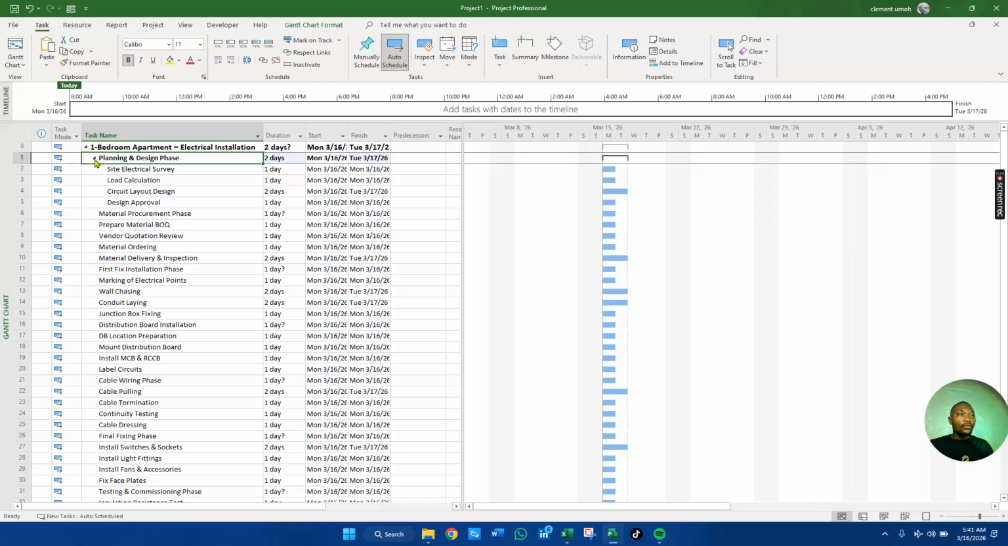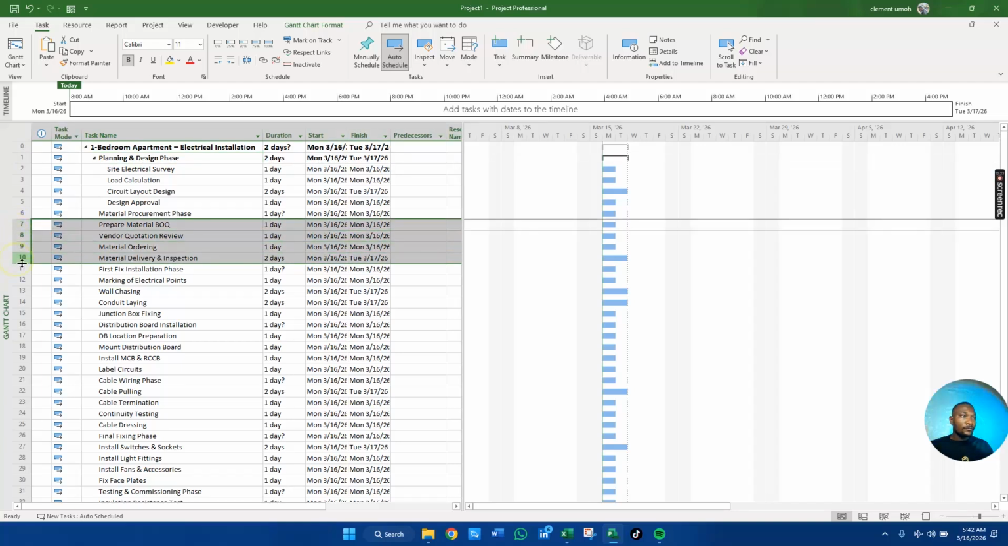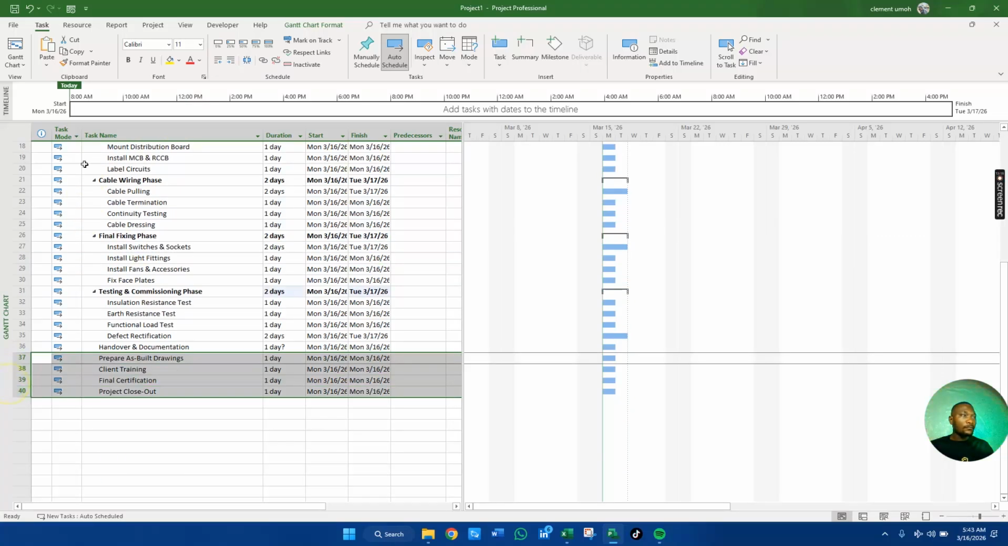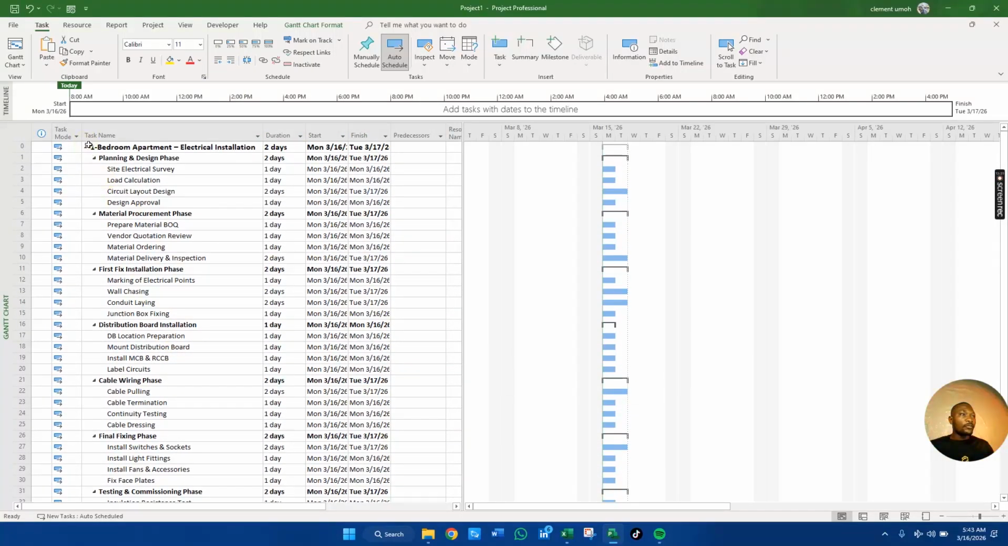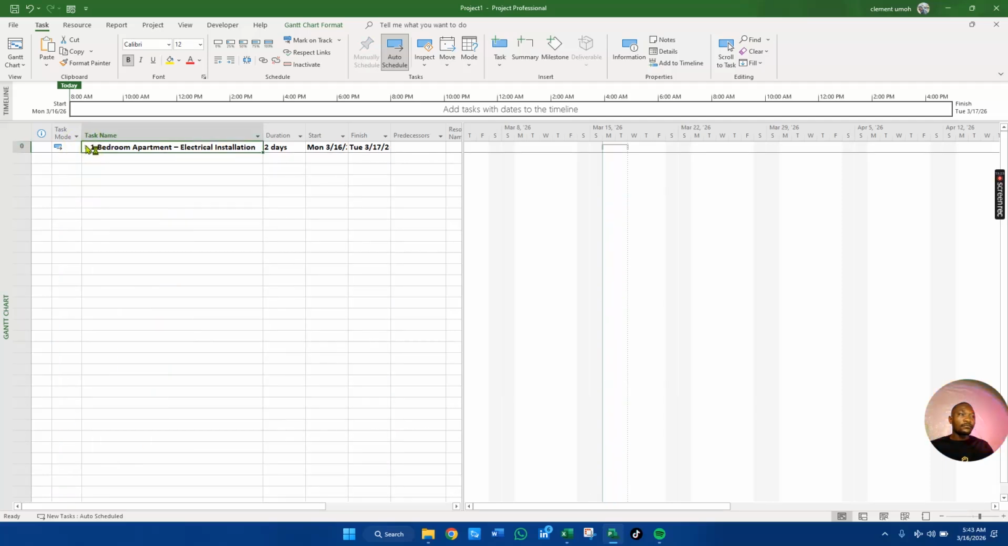So if we click this particular place, everything here will close. Okay, so from the site electrical survey to the design approval will close. All right, so then you go to our next one, go to our other 4. You also indent. Now our material and summary phase has been indented. Okay, all right, we're done with this guy. So if we click on this 1 bedroom apartment, everything here will close. Voila. Yeah, everything is going to close.